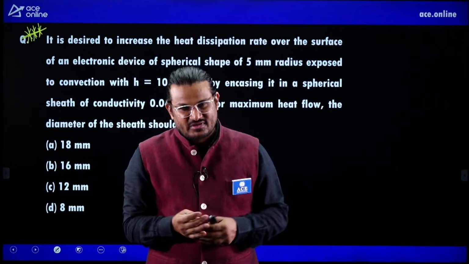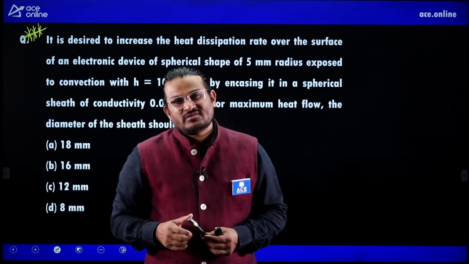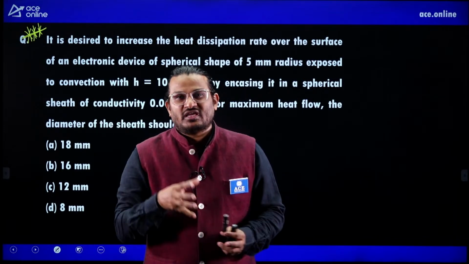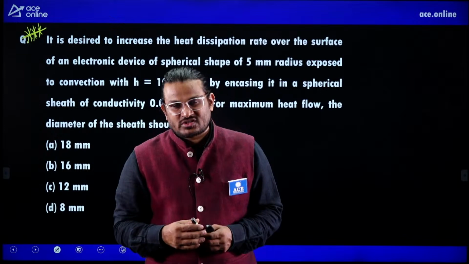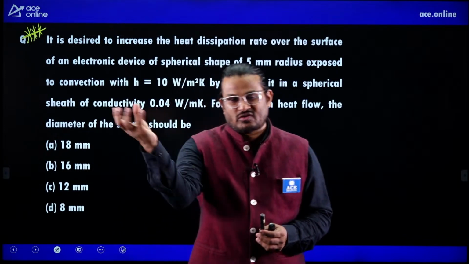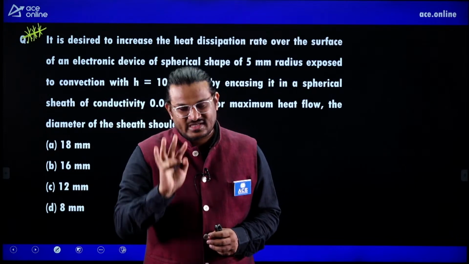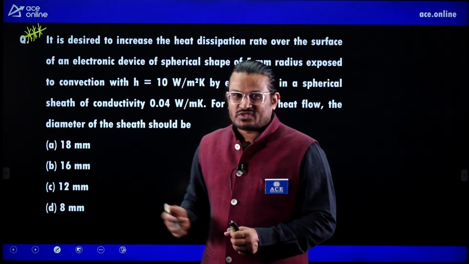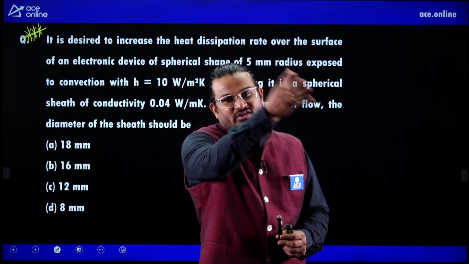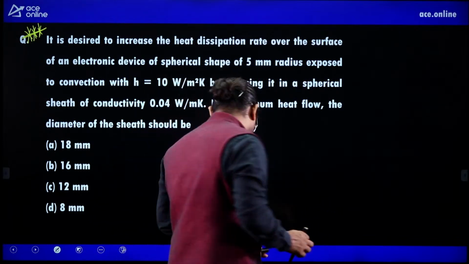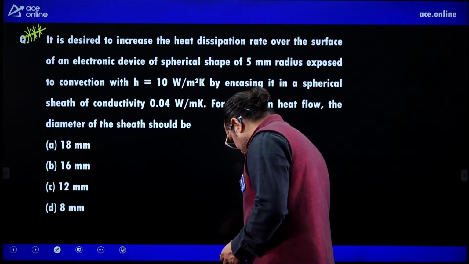I collected the papers and I just figured out which are the very high frequency questions, the questions which are repeated in most of the service commissions. So that question I am keeping here. Whatever question I am discussing is very high frequency in most of the examinations.